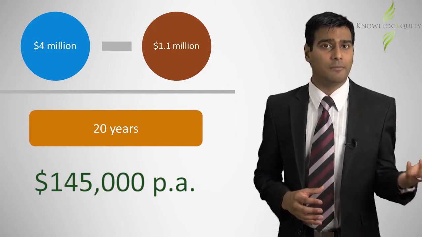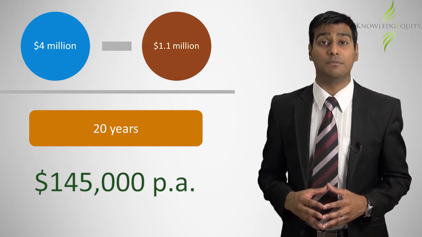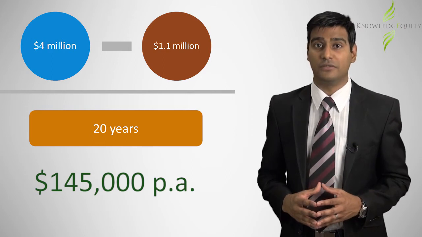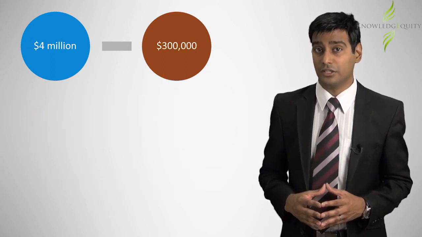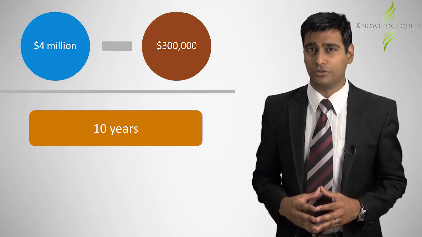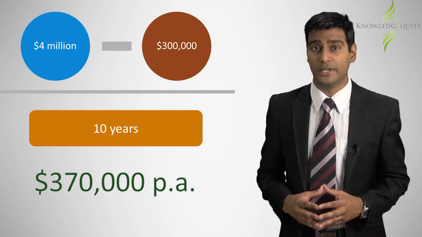On the other hand, Michael wants the profits to be as low as possible in the short term, and thus wants the depreciation expense to be as high as possible. Michael sets the residual value at $300,000 and the useful life at 10 years. The depreciation expense that Michael would put through is $370,000, which will reduce profits considerably.